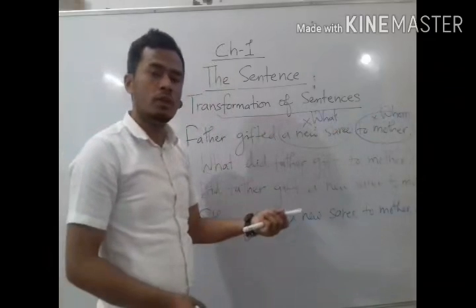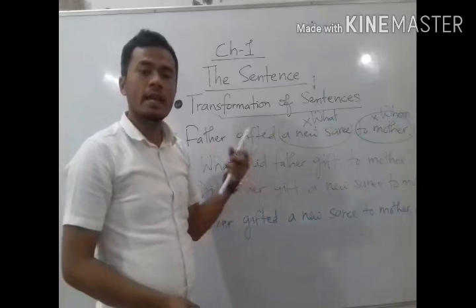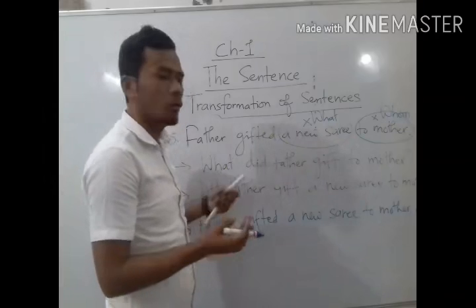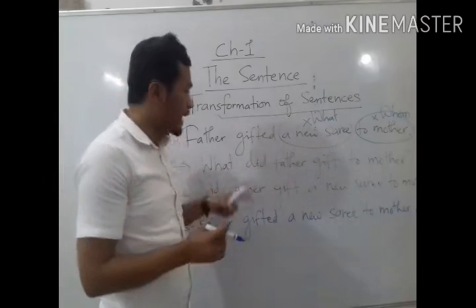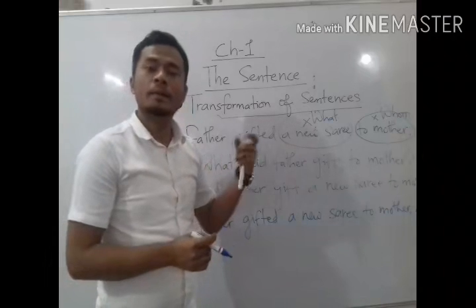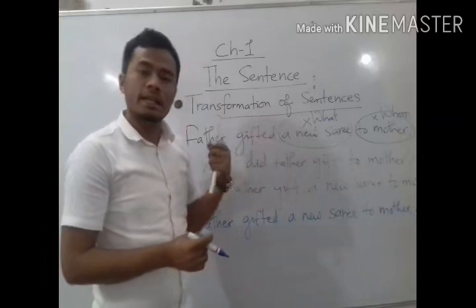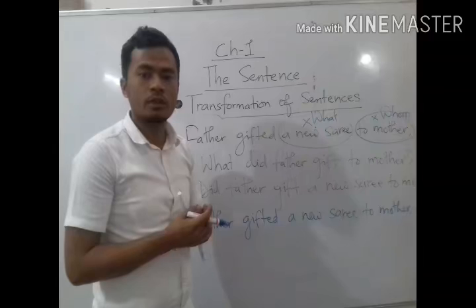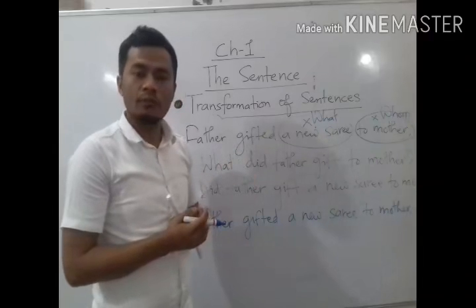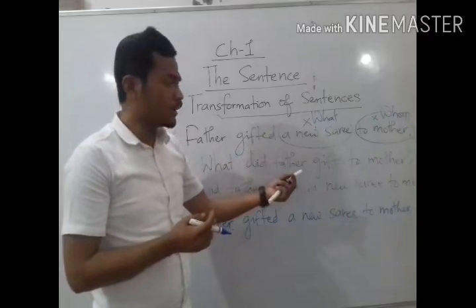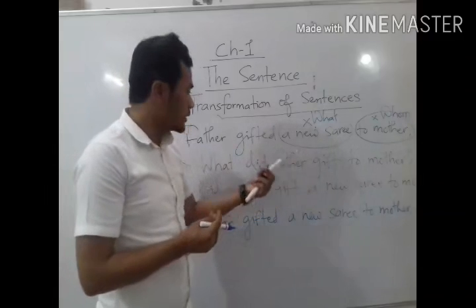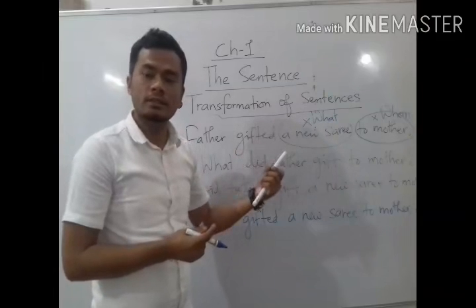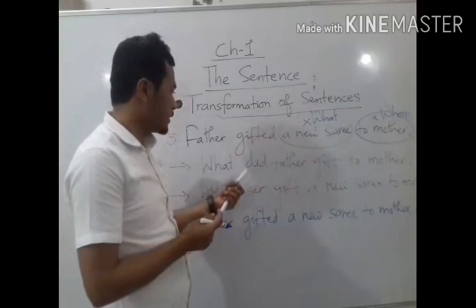So after the WH word, we have to write the helping word. Do we see any helping word here? Father gifted a new sari to mother. No, we don't have any helping verb here. And the sentence is in simple past tense. Because in simple past and simple present, we don't see any helping verb. So in this case, we have to use the group of do verbs, do, does, did, as the helping verb here.